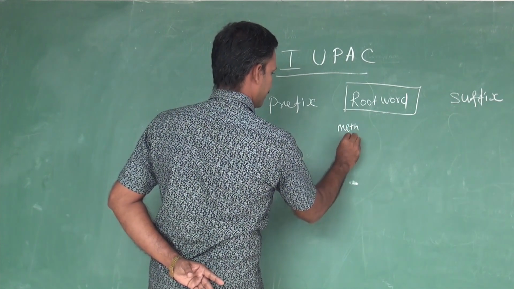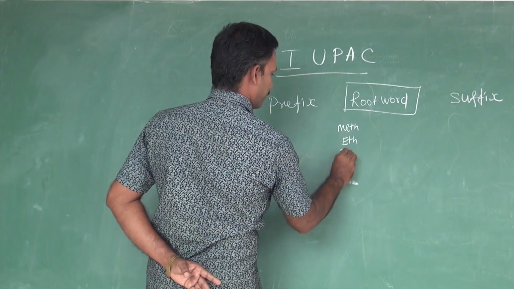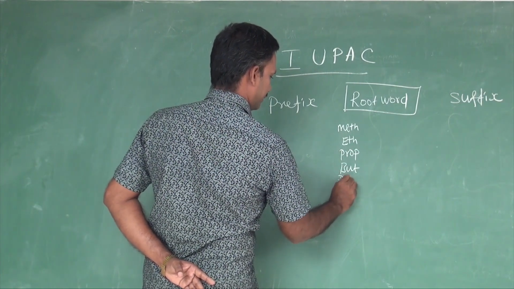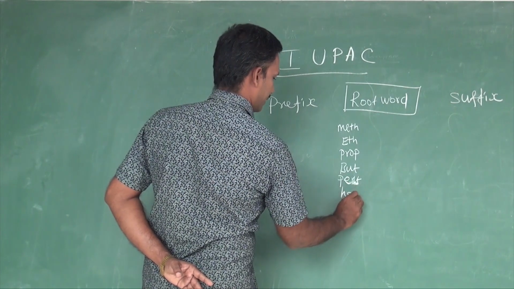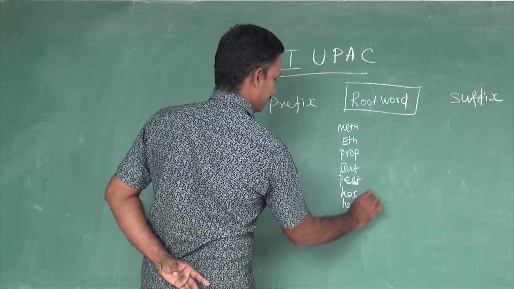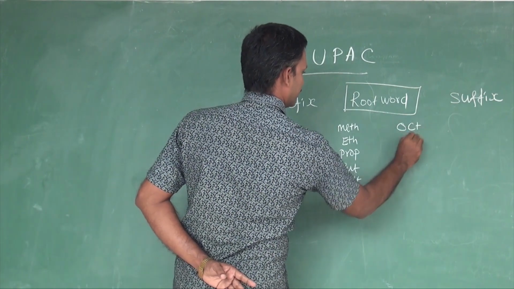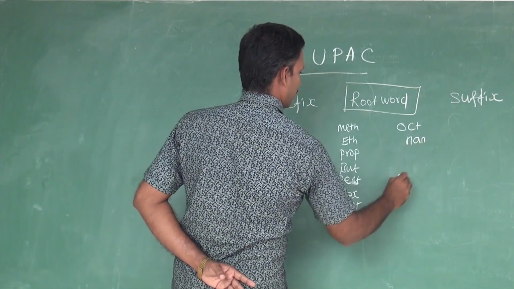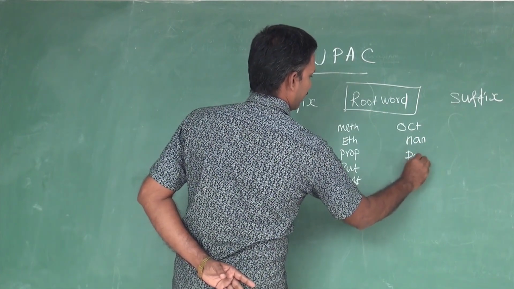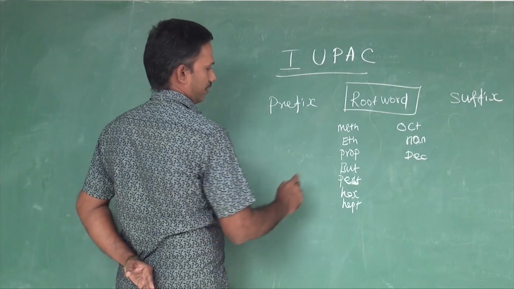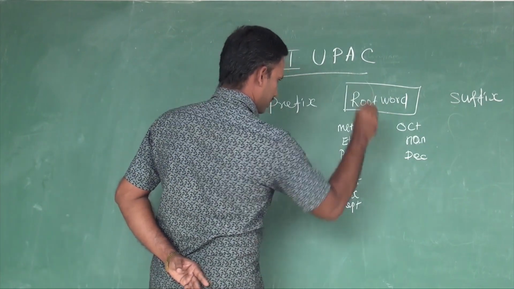meth, eth, prop, but, pent, hex, hept, oct, non, dec. If there is only one carbon, that is called meth.